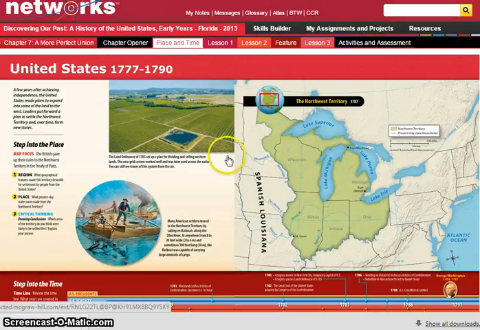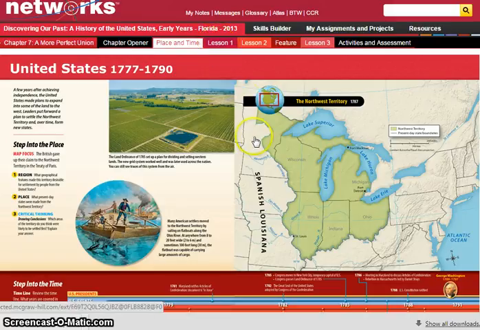Okay, so in this time period, we are expanding west and trying to figure out how to govern this new democracy. So that's what this whole chapter is going to be about. You can see the Mississippi River is dividing the new United States from part of Spain, which is Spanish Louisiana. That's what this whole area is called.